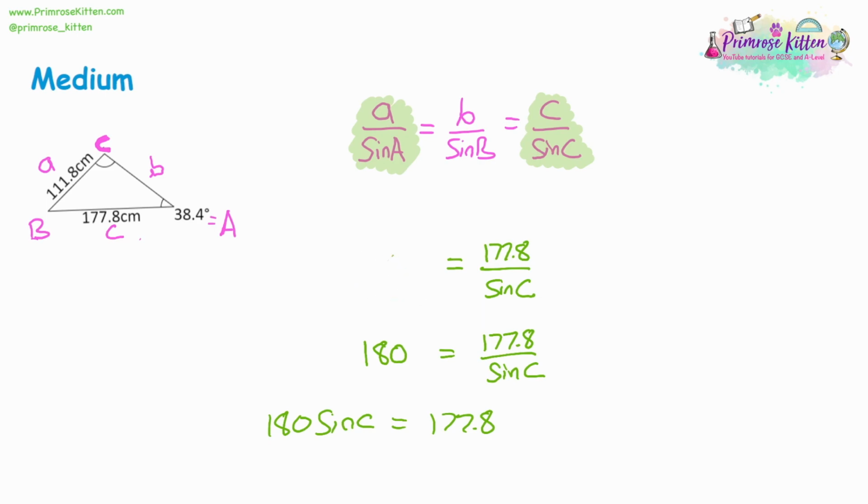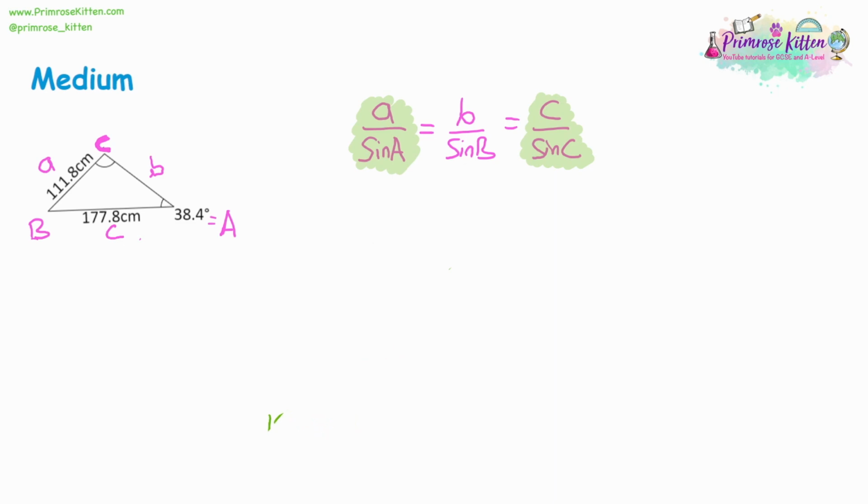So rather than carry on with this method, when we're looking at ratios, it actually doesn't matter which way around you divide. So there is an alternate version of the formula, and the alternate version is you just switch numerators and denominators. So sine A over A will give us a different ratio, but it will still match up with the ratios of the other sides. So let's try the substitution this way and see if it helps us.